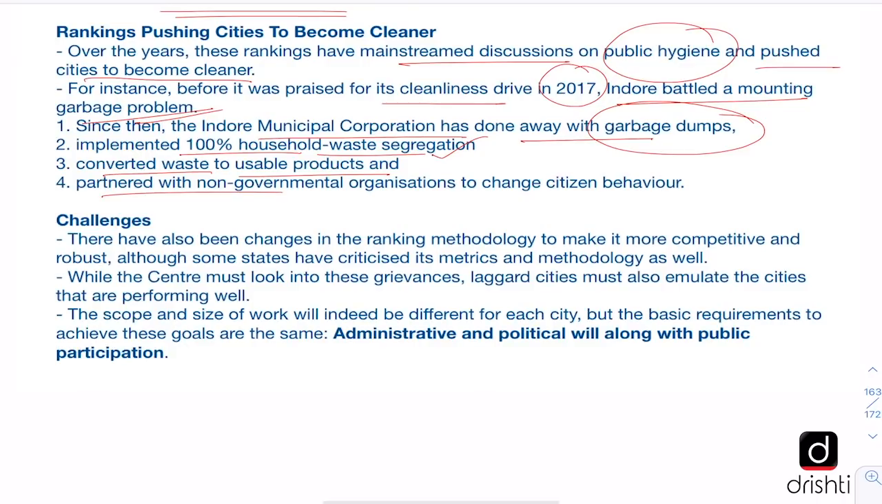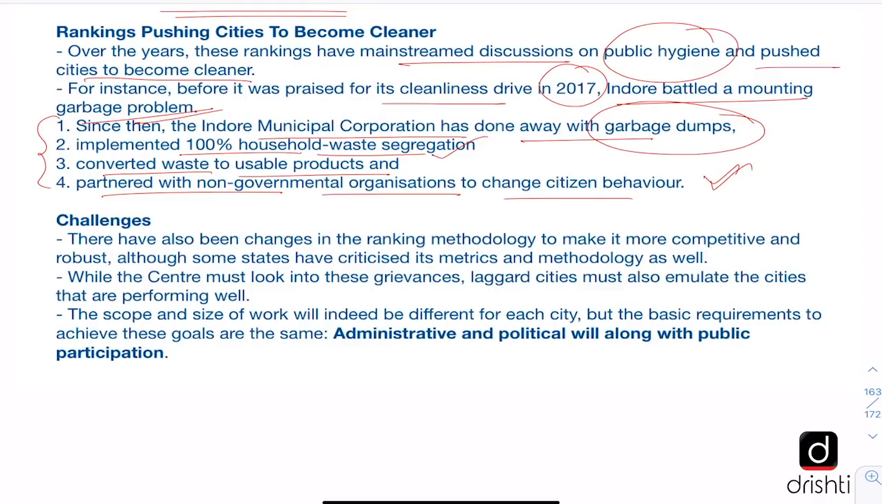Also, it partnered with non-governmental organizations to change citizen behavior, which is very important. And basically showing the administrative will and involving the public. That has helped Indore to become the cleanest city in India, and that too consistently for 4 years. And this is the example that other cities also need to follow.